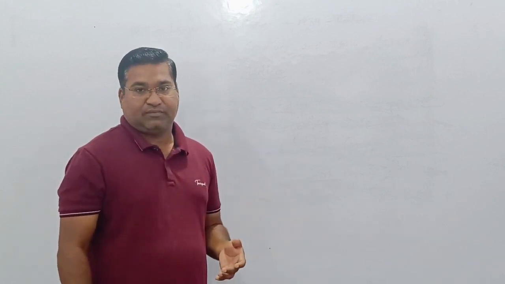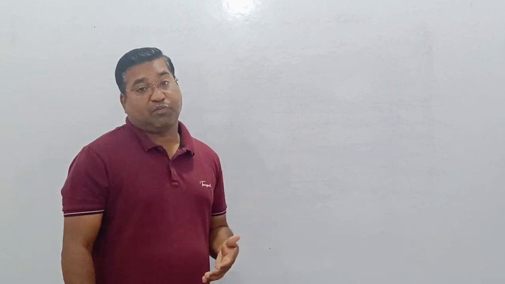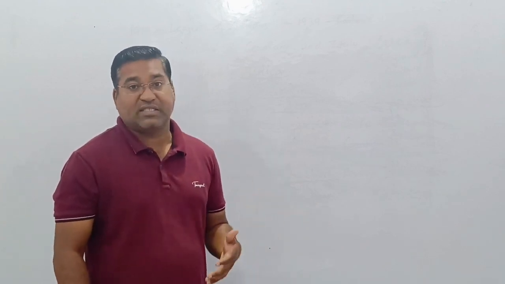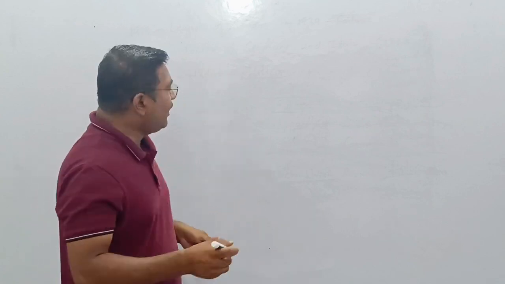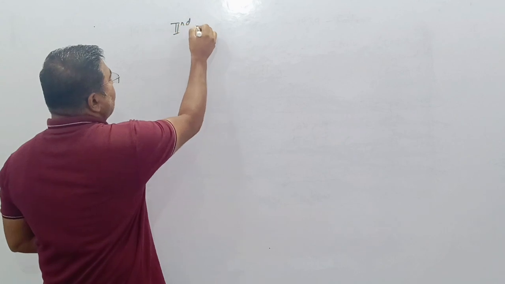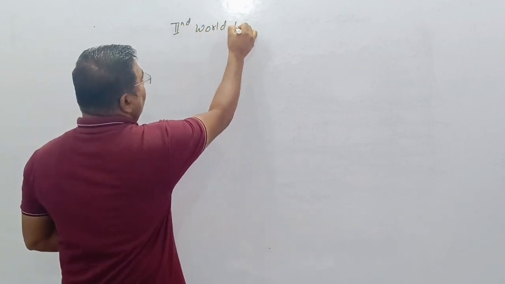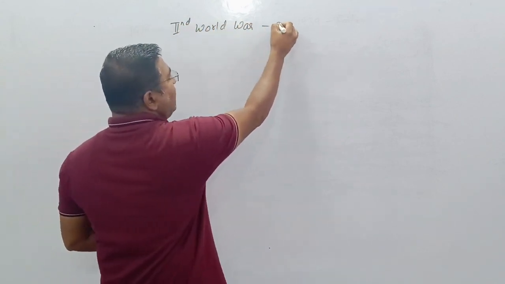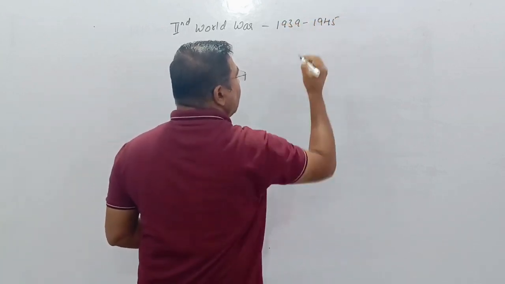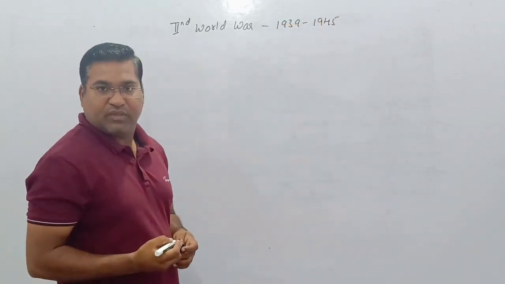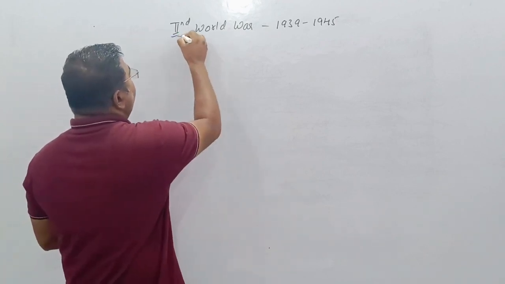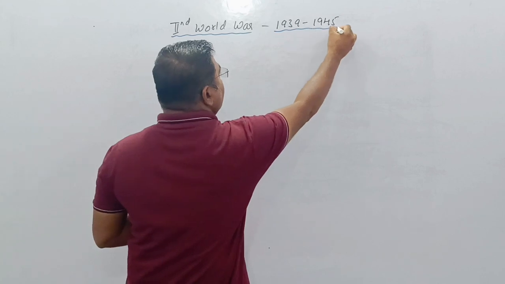Germany and Italy, with their expansionist policy, became the responsible reason for the Second World War, which happened between 1939 and 1945.